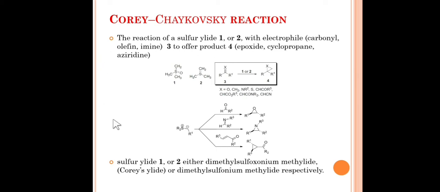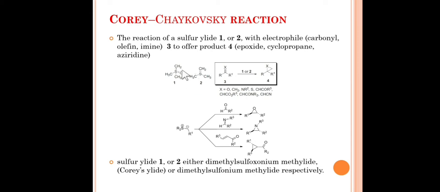Okay, I will explain with this figure. This is a reaction between sulfur halide and carbonyl compounds, imines or electron deficient double bonds. These electrophiles are treated with sulfur halides to give us either epoxide, aziridine ring or simple cyclopropane ring. In this reaction, friends, we are using two different types of halide. One is stable halide and one is unstable halide. The first halide is called dimethyl sulfoxonium halide, or simply dimethyl sulfoxonium methylide.